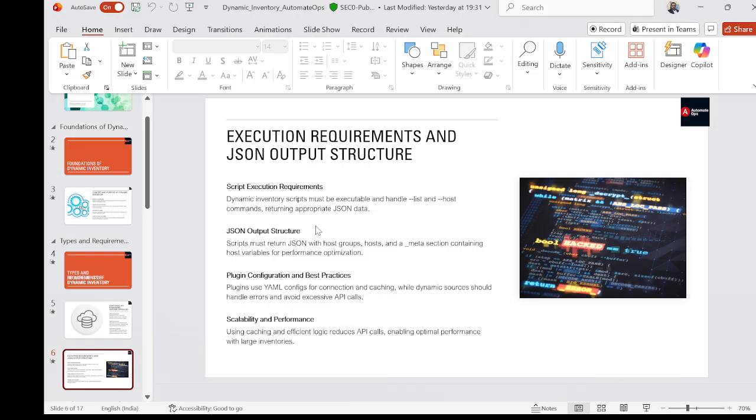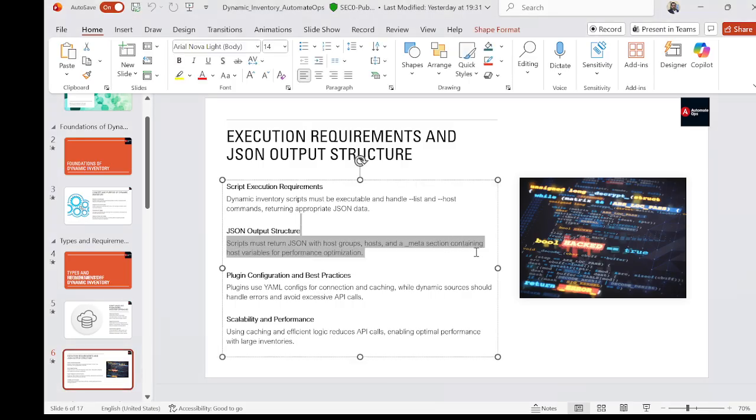And it includes a special _meta section, containing the host variables and performance optimization. Why is _meta important? Because it dramatically boosts performance, especially when you have hundreds or thousands of hosts.